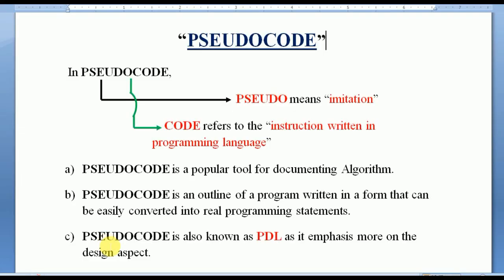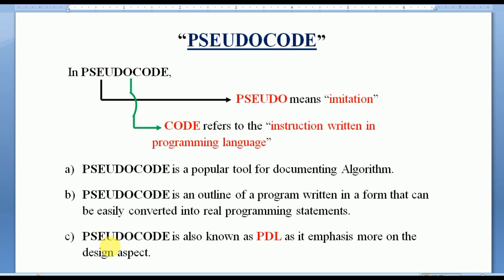So, dear students, in today's class, we will understand the concept of pseudocode. In the last class, we discussed algorithm and flowchart. I hope after watching that video, all your concepts regarding algorithm and flowchart have become clear. So, students, let us move on to our topic today, pseudocode.